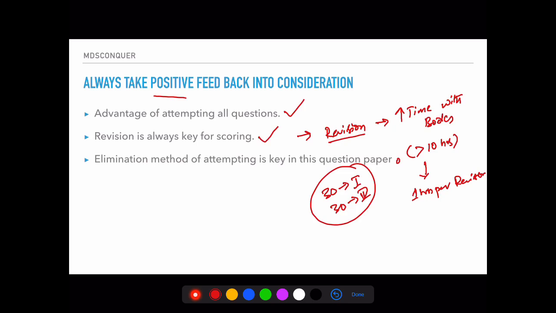And apart from this, when you're going through the questions, options, multiple choice questions, make a note: when you're dealing with one particular question, try to understand the right answer and also keep an eye on the wrong answers, and why they are wrong. If the question is modified in this way, this answer will be right.